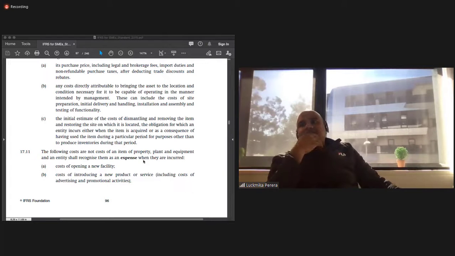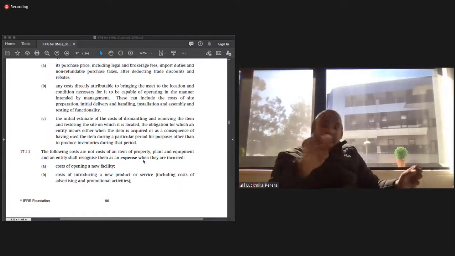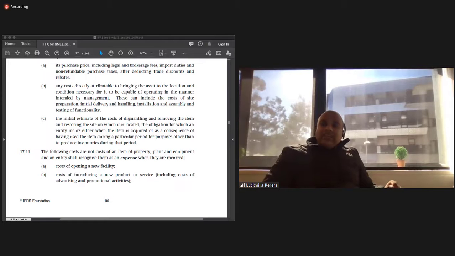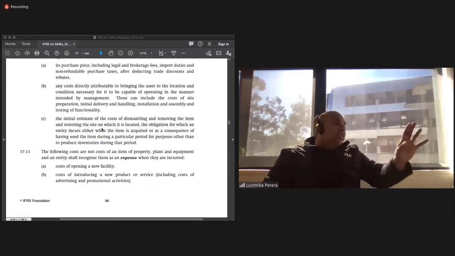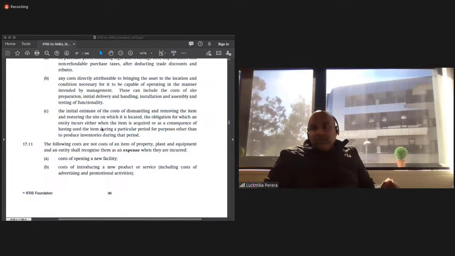Any cost directly attributable to bringing that asset to the location and condition necessary for it to be capable of operating in the manner intended by management. These can include cost of site preparation, initial delivery and handling, installation and assembly, and testing of functionality as well. Okay. So the initial estimate of the cost of dismantling and removing the item and restoring the site also has to be taken into consideration if you are doing that.